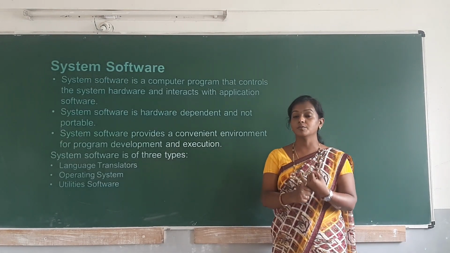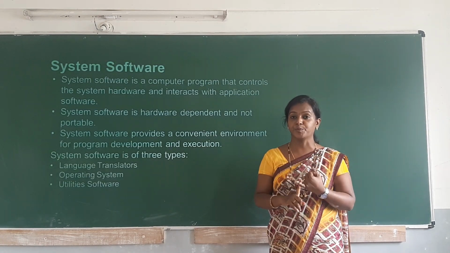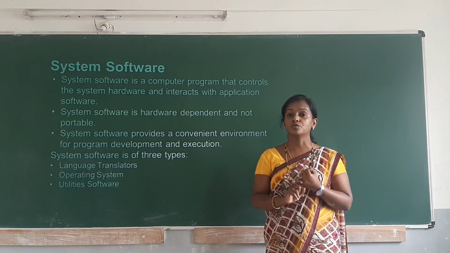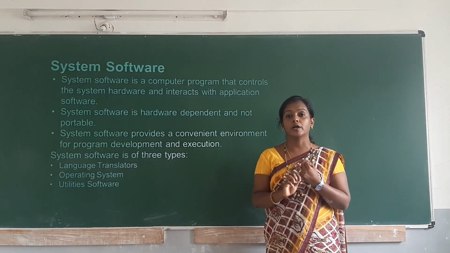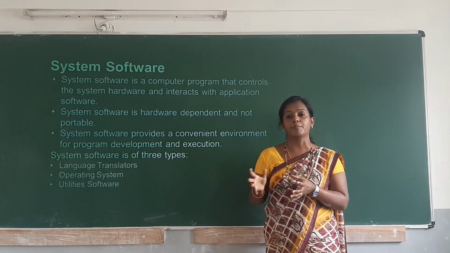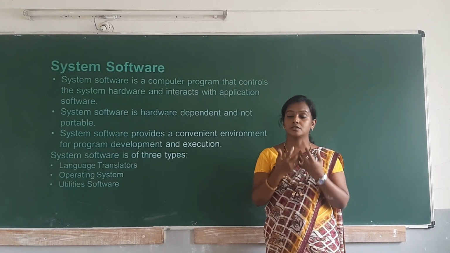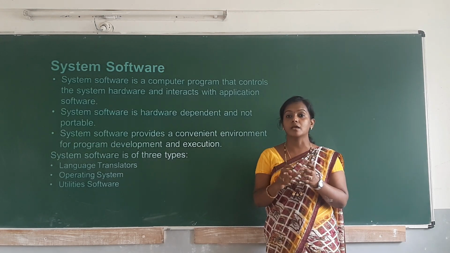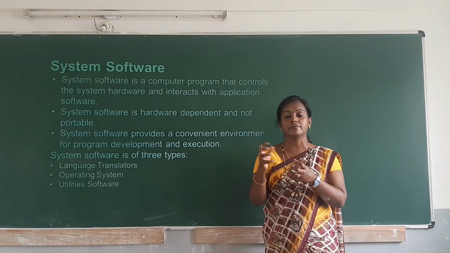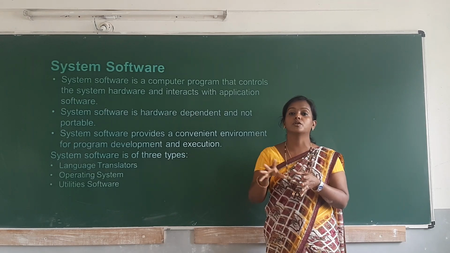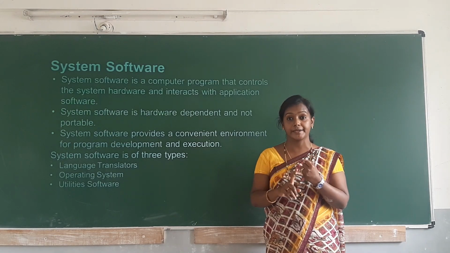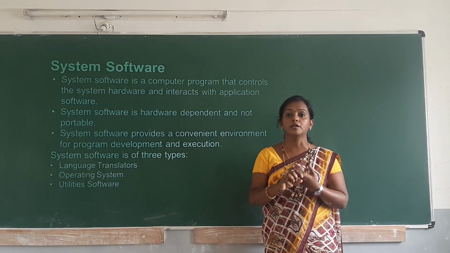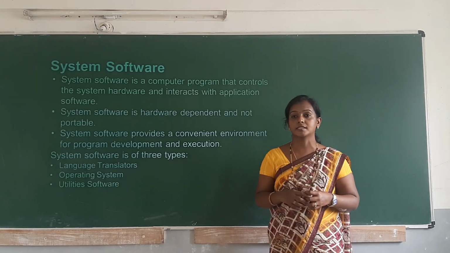So what is a system software? System software is a collection of programs which is used to make hardware work. What is the hardware here? It is the physical component of the system. So what will the system software do? It will make these hardwares work. For example, it will make a printer work. We will be installing some programs so that a printer works, and the hard disk, keyboard, monitor, everything is able to work with the help of this system software.